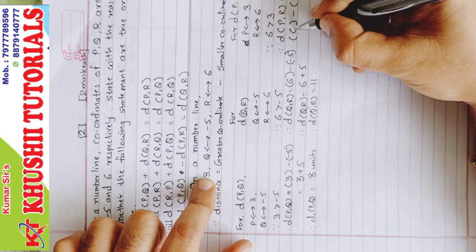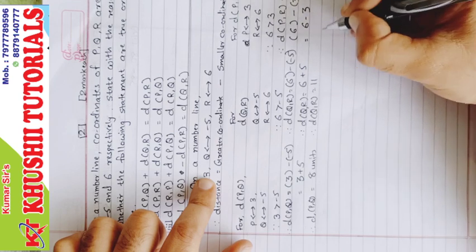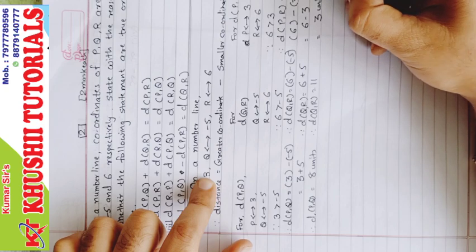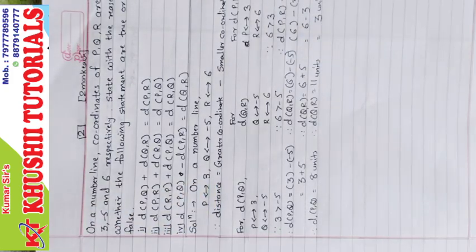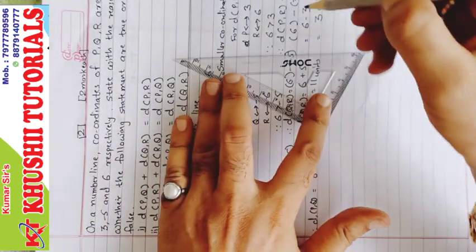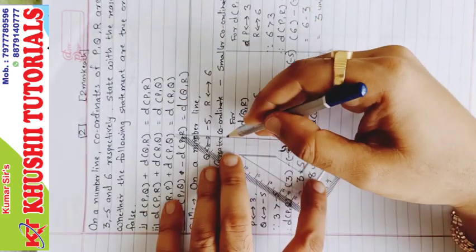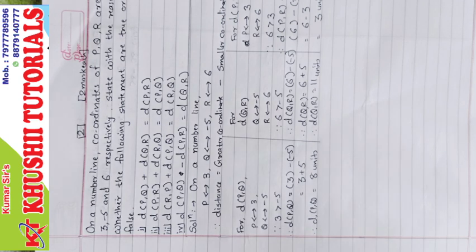What is the greater coordinate? 6. What is the smaller coordinate? 3. 6 minus 3 is 3. 3 what? Units. Here also you have to write units. Okay, and draw the partition as well. Here you need to draw the partition. Same here. So finally we got all the distances PQ, QR and PR.